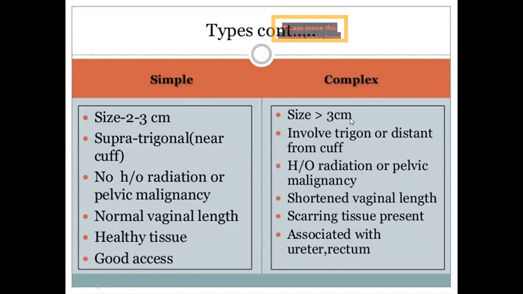Whereas in a complex fistula, the size is more than 3 centimeters, and it involves the trigone of the bladder, and it is away from the cuff of the vagina. There is a history of radiation or pelvic malignancy, such as following CA cervix, or any pelvic inflammation. Then the vaginal length is shortened and excessive scar tissue is present around the fistula. Then the dissection of the tissues will be difficult and access will be less, and it is associated with the ureter and rectum. Then we call it a complex fistula.